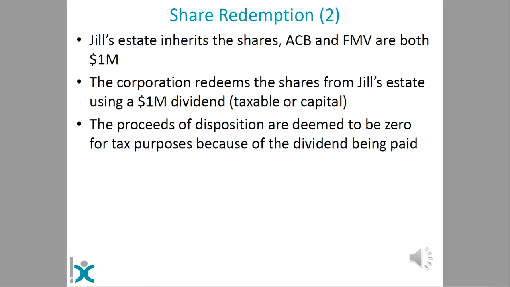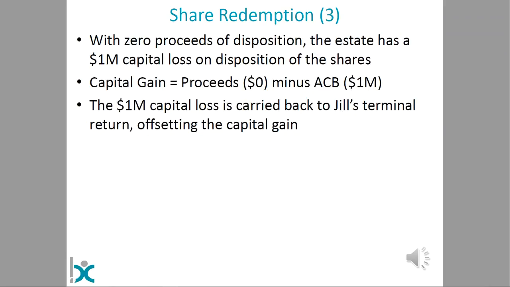So we're paying $1 million, but we have a dividend of $1 million, so proceeds will be deemed to be zero. And this is where it gets complicated. Because the estate has zero proceeds of disposition, but they disposed of property with a $1 million ACB, they will now be deemed to have a $1 million capital loss.